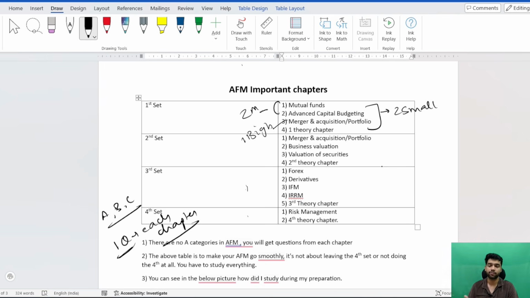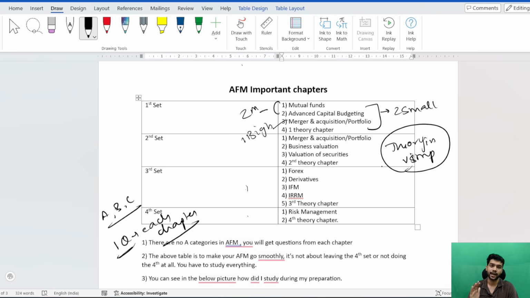Now the last thing that I have covered here is 1 theory chapter. In the 4 sets you will find 1 theory chapter in each set, because theory is a very important thing which you cannot ignore in AFM. Let me just write it. So theory is very important in AFM.